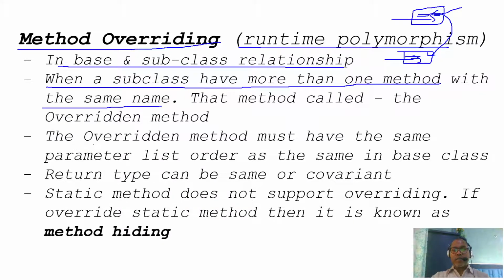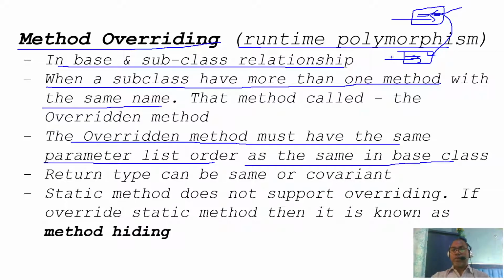Overridden method must have the same parameter list order as in the base class. That means whatever the signature of a method in the base class, the same signature we can define in the subclass. So whenever you define the same signature method in a subclass, it is the overridden method.